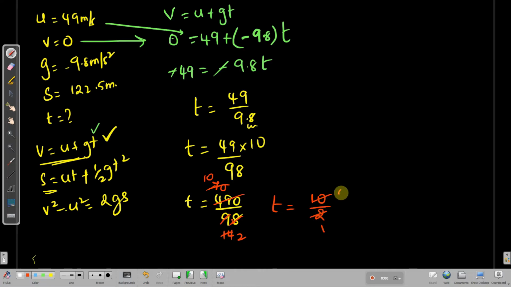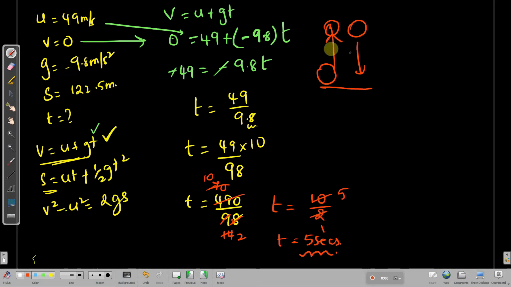2 ones are 2, 2 fives are 10. Time taken is 5 seconds. What is this 5 seconds? This is just the time taken for the ball to climb up. We wanted the total time taken for the ball to reach up and come down to the ground again. So that time will be time taken to climb up plus time taken to fall back. So 5 plus 5, it should be 10.